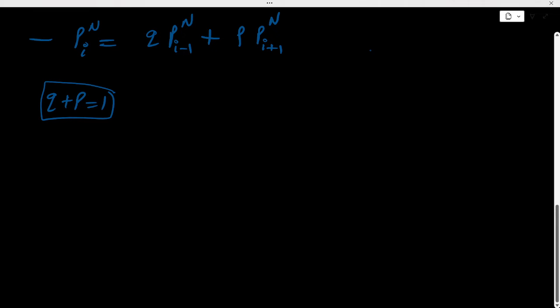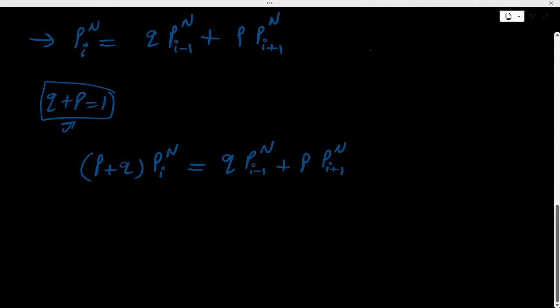Okay, so we will put this value, we will use this equation: P plus Q times P_i^n equal to Q times P_{i-1}^n plus P times P_{i+1}^n, right?